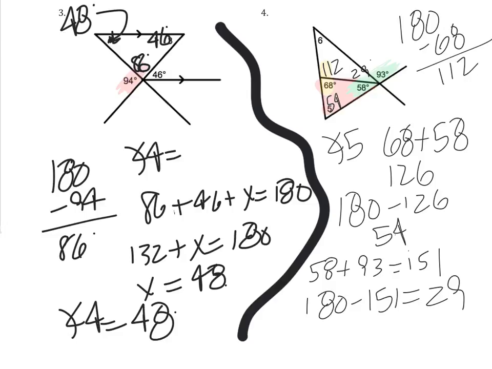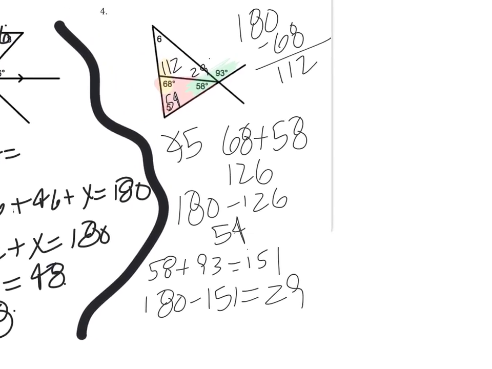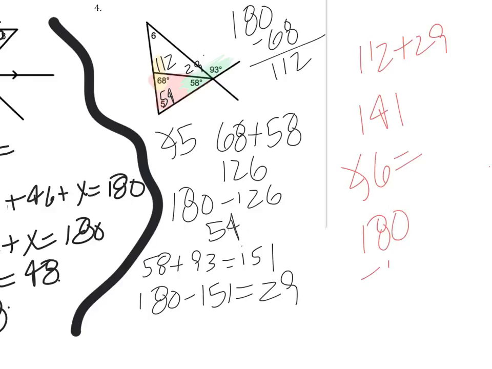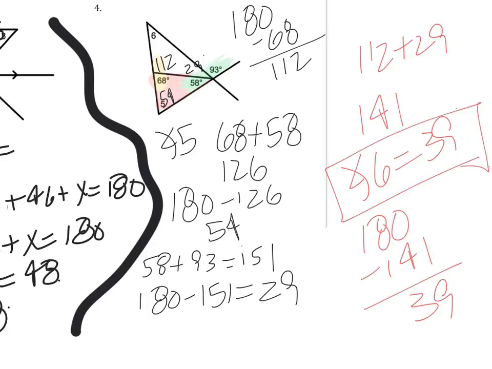And lastly, in order to solve this question, I'm going to move some stuff over. We would do 112 plus 29 is equal to 141. And then to get angle 6, I'm going to do 180 minus 141, and I'm going to get 39 degrees. So angle 6 is equal to 39 degrees.